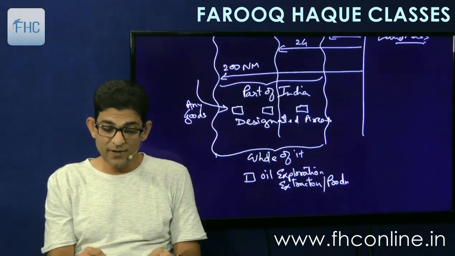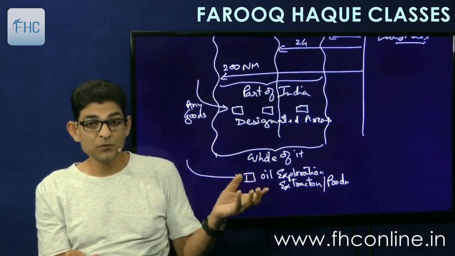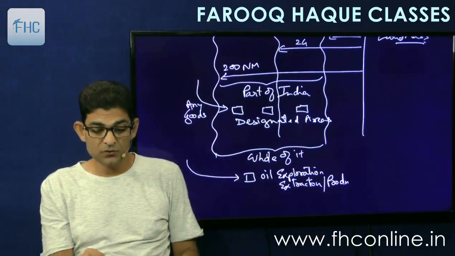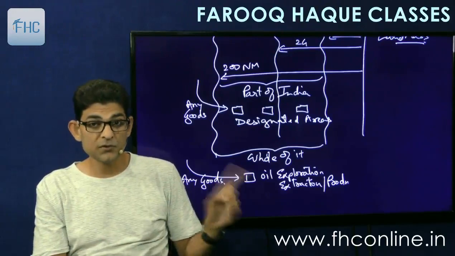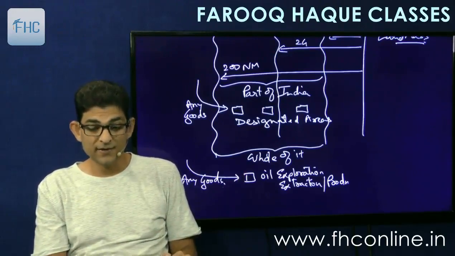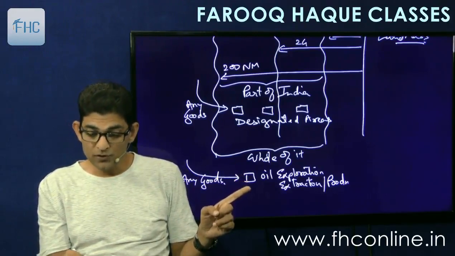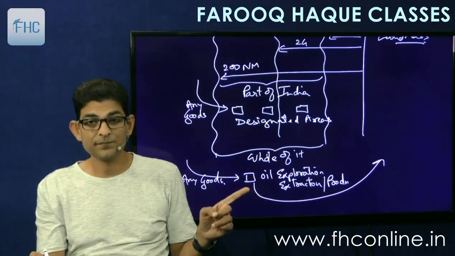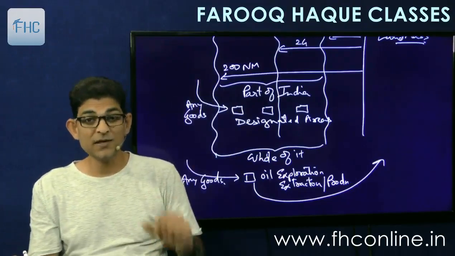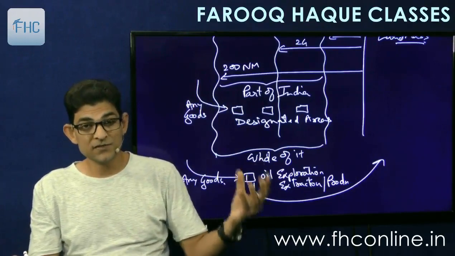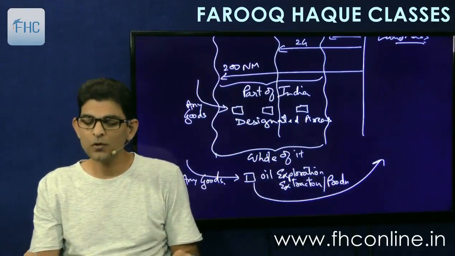This means that any goods which are imported for the purpose of this oil well, any goods coming from outside India will be considered as import, because this is part of India. Secondly, oil which is produced from this oil rig and brought into the landmass will not be considered as import, because this is India. If this is India and it is coming into India, will it be called import? No, not an import.